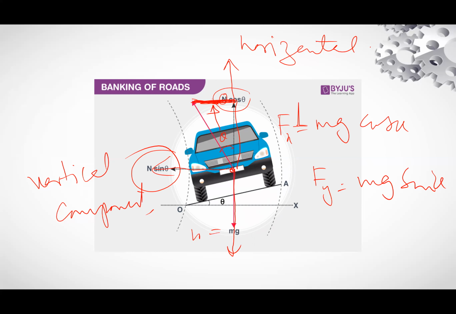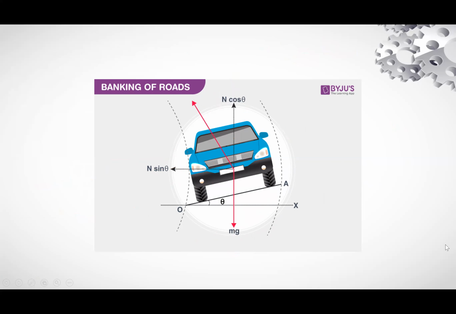In front of theta, we always take the vertical component, and the other will be the horizontal component.